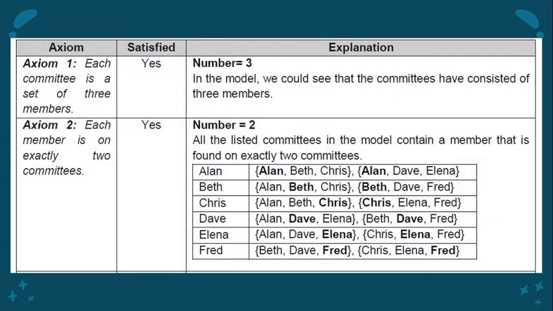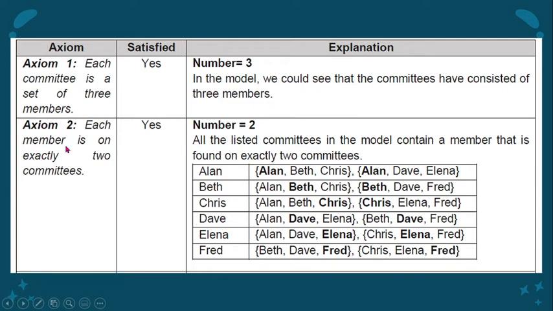Next, we're going now to check if yung ating 4 axioms are satisfied. So, for axiom 1, each committee is a set of 3 members. So, yes, nag-satisfy siya. So, yung ginawa nating model kanina ay consisted of 3 members.